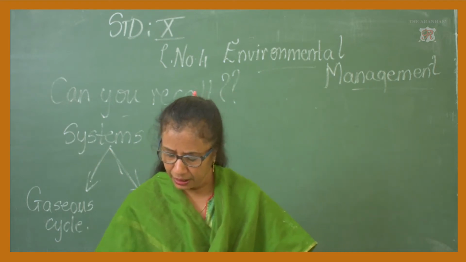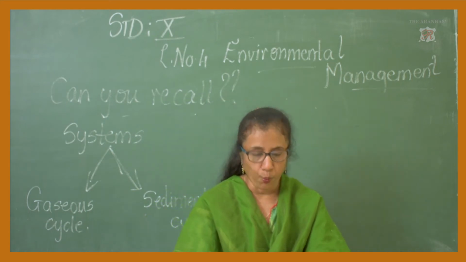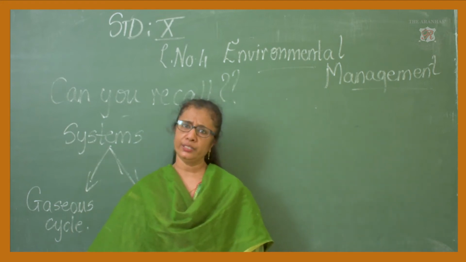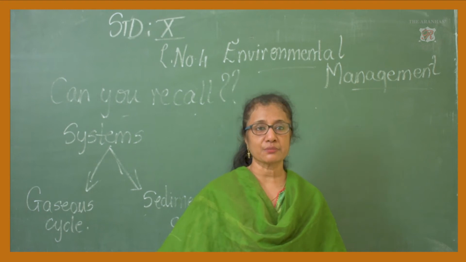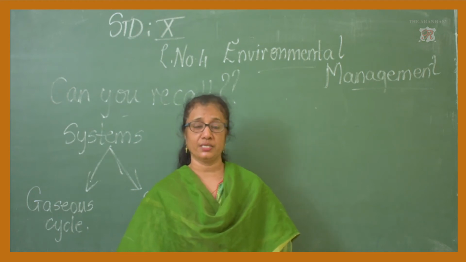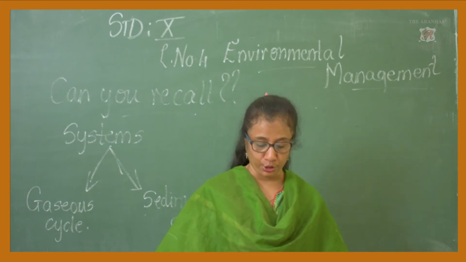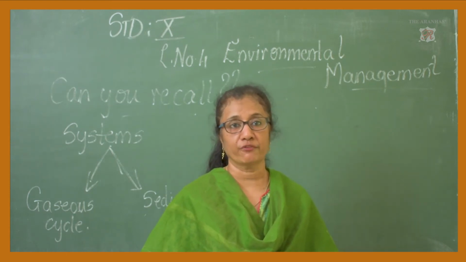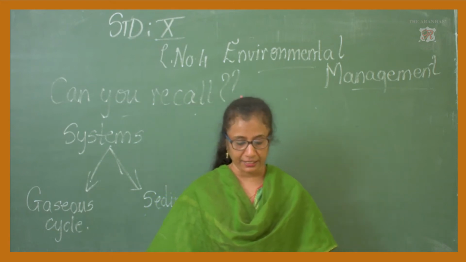Now, in that, let me just tell you, plants require water, nitrogen, carbon dioxide, phosphorus, potassium, etc. Why do they need all these things? They need them because they act as nutrients for the healthy growth of the plant. Carbon dioxide and water are needed for the preparation of food. Minerals are absorbed by the roots and transported to the different parts of the plant. So it's basically for the growth.